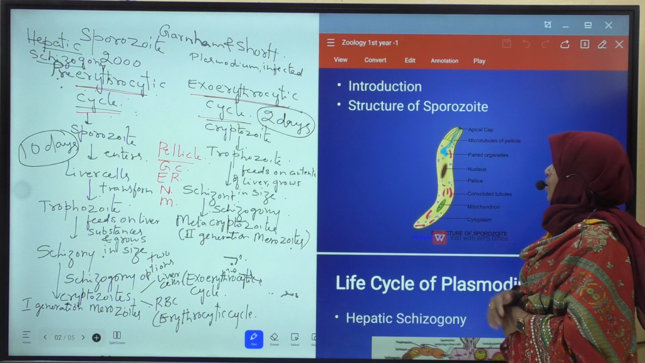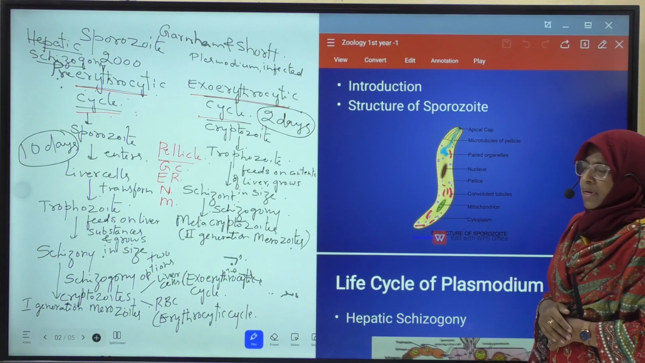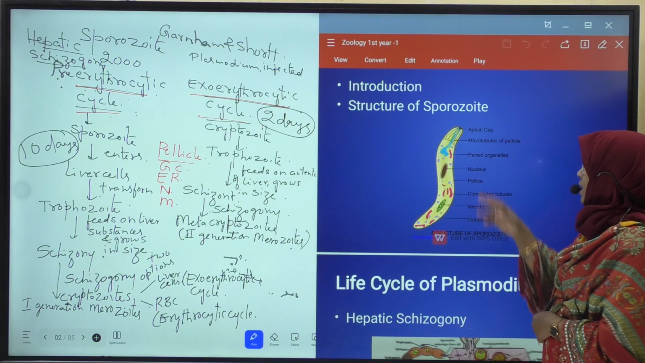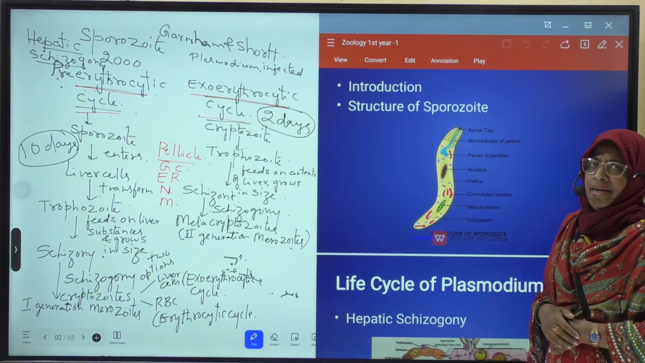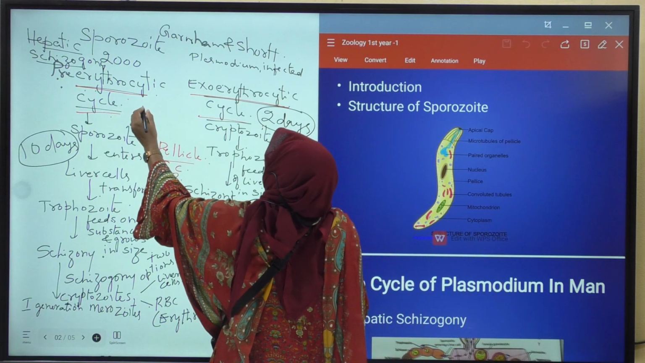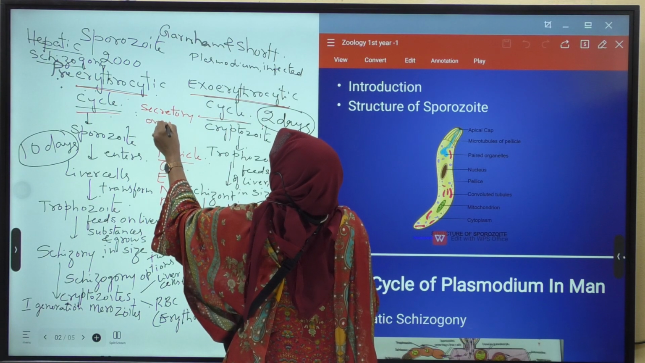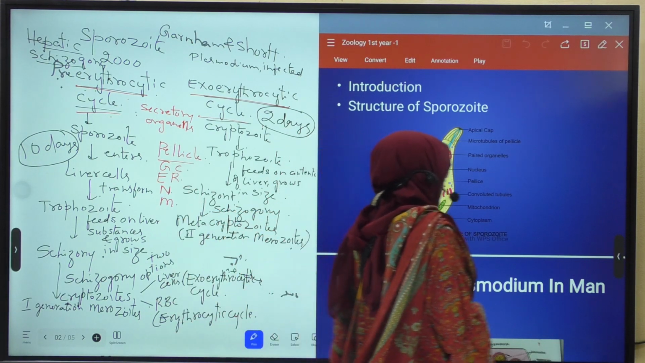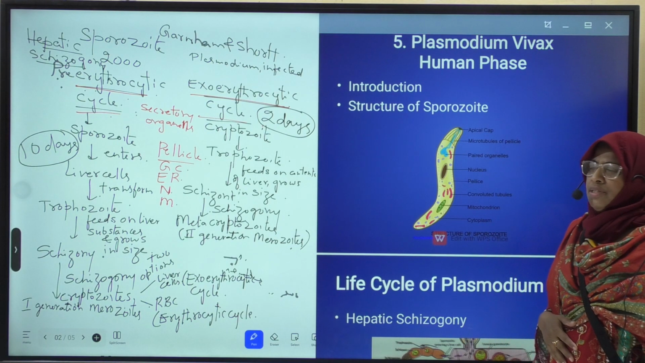At the anterior end of the sporozoite, a depression is present. It is called apical cup. Next, at the anterior end, a pair of secretory organelles are present. These secretory organelles secrete cytolytic enzymes. Cytolytic enzymes means cell dissolving enzymes.